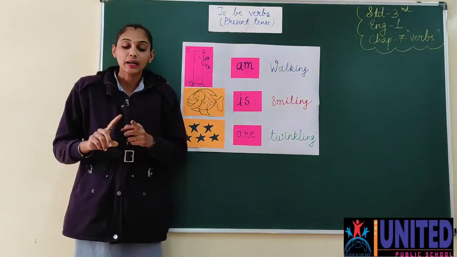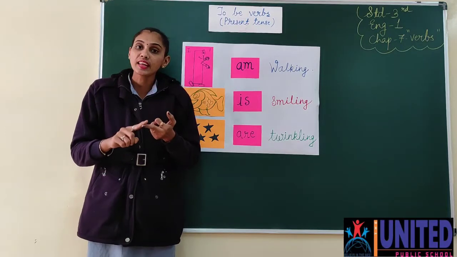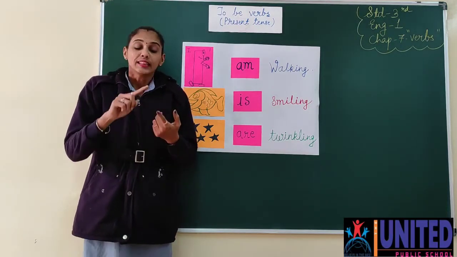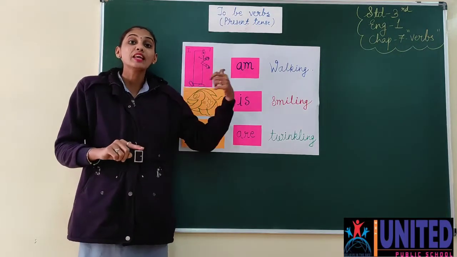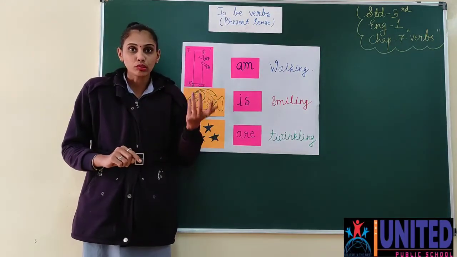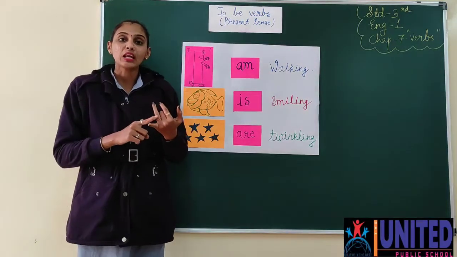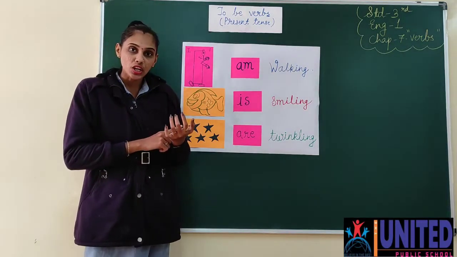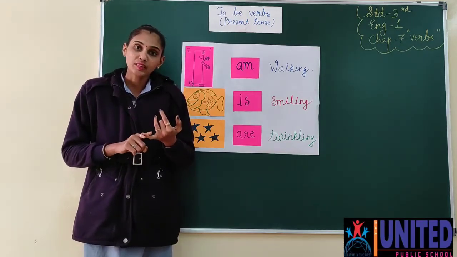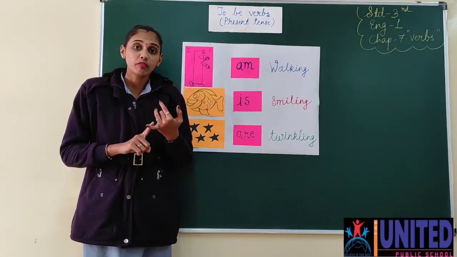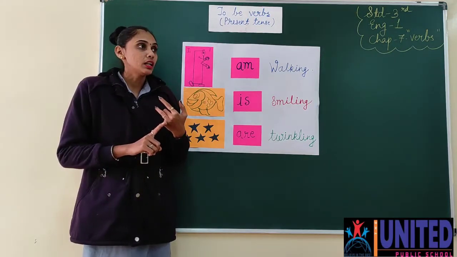Nouns में हमने क्या पढ़ा था? That each and every people, person, places and things are the nouns. So yes, these people, places, animals and things can be your subject. क्योंकि आप उसके बारे में बात कर सकते हो ना. Like if I will talk like Asha ma'am is your English teacher. So here you are talking for Asha ma'am. Asha ma'am is in which category Asha ma'am will go? In person category.